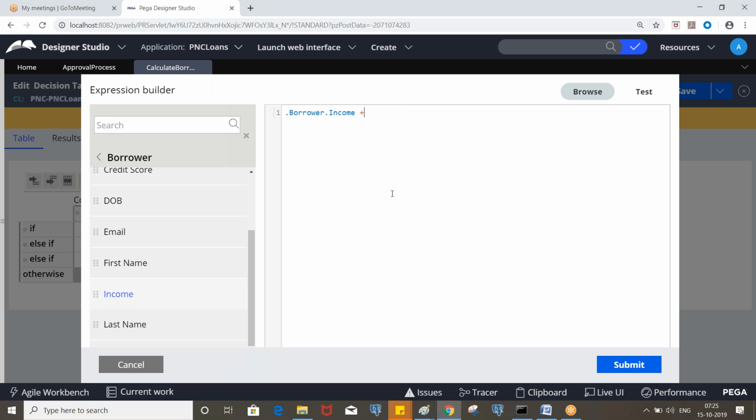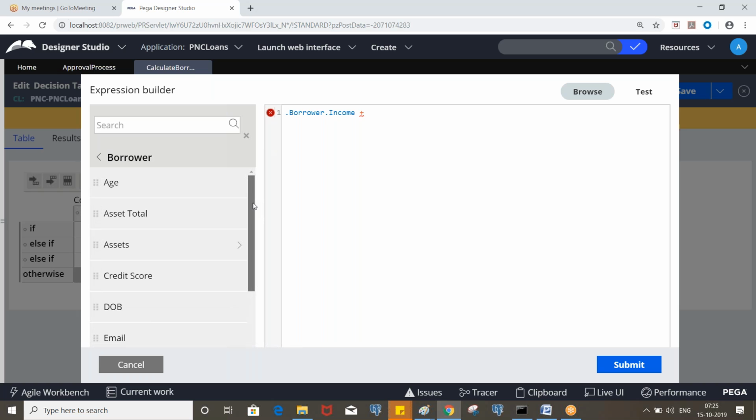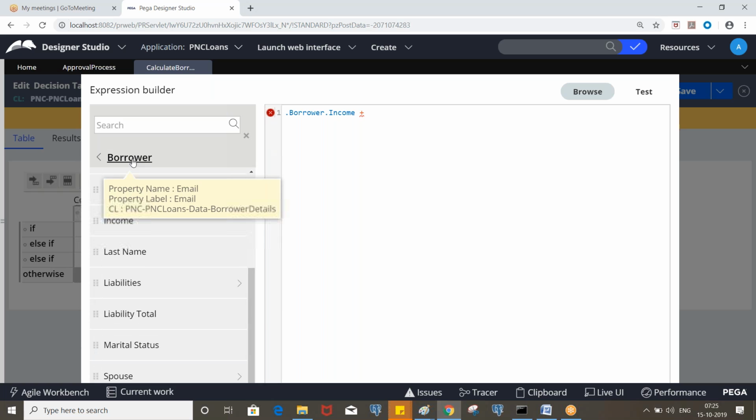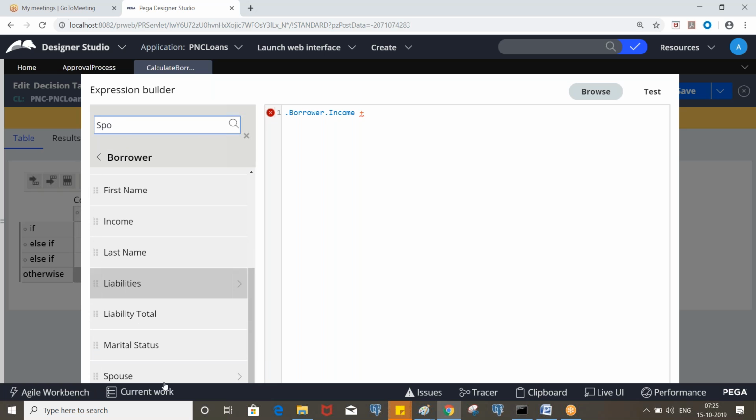plus spouse income, right? Borrower plus... go to the borrower, then spouse. Where is that property? If it is not available here, yeah, here, right? Spouse.